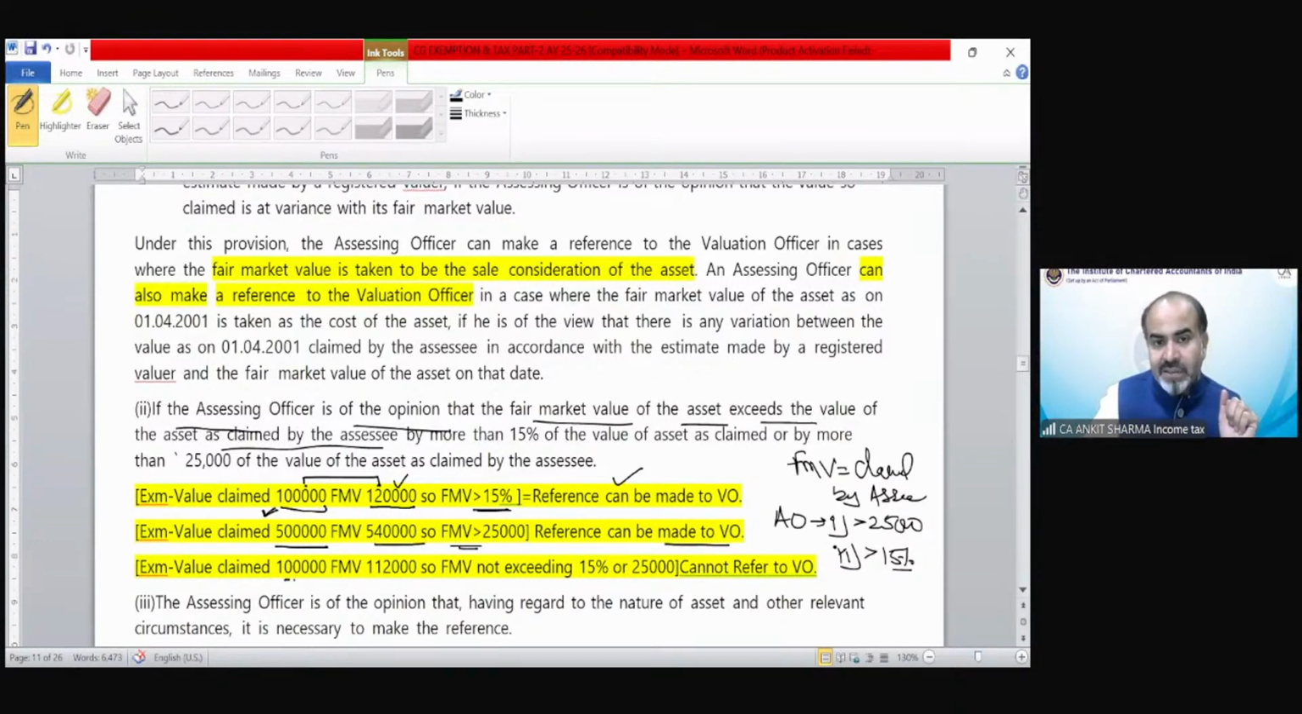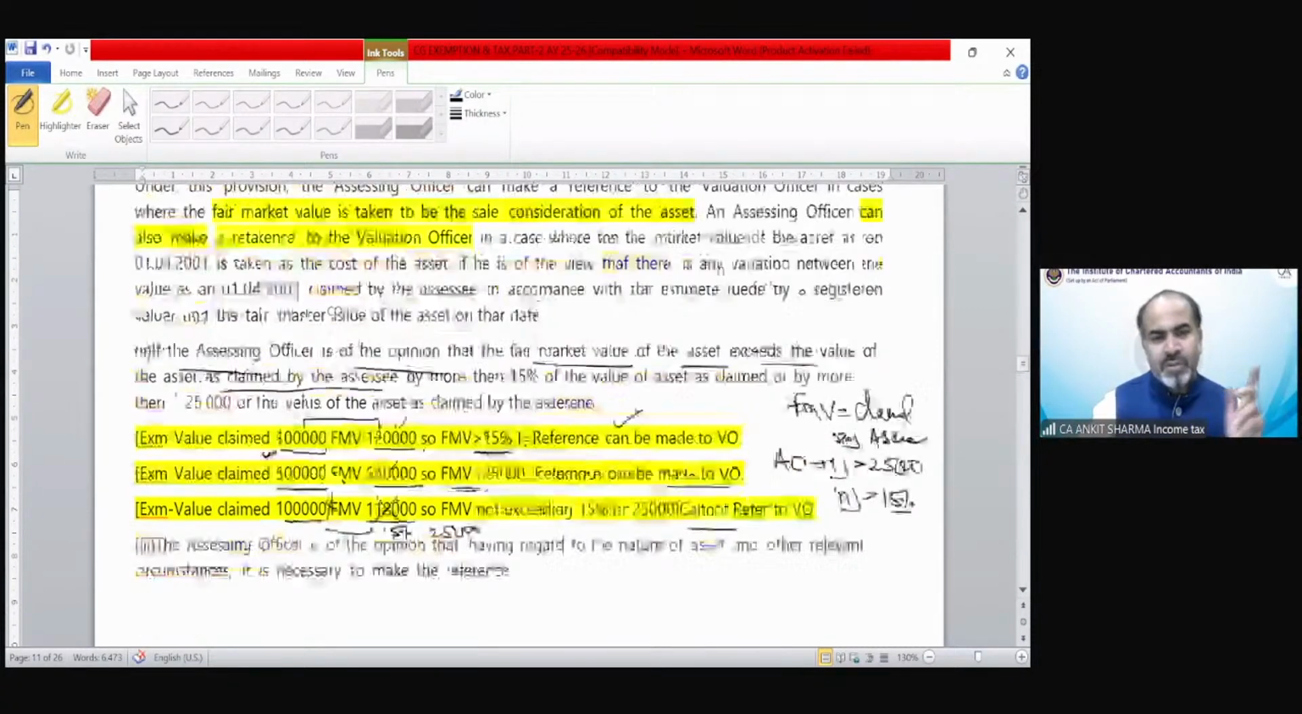The third case, the value claimed is 1 lakh. The FMV in the opinion of the valuation officer is 1,12,000. Now you can see it does not exceed 15% and does not exceed the 25,000 condition also. So none of these conditions has been satisfied. So this case cannot be referred to the valuation officer. Okay, theoretical provision, you can go through this.